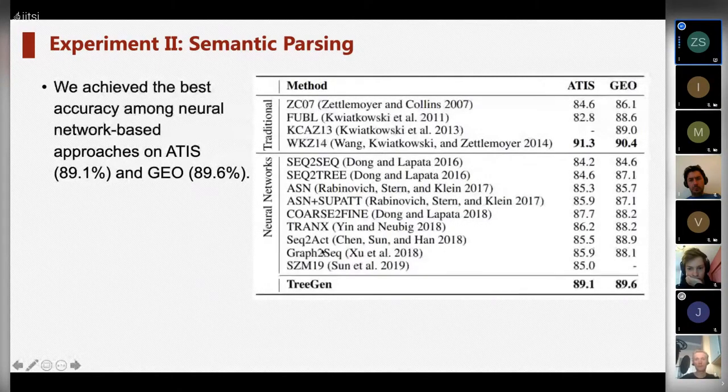The results are shown in the table. As shown, the accuracy of our approach is slightly worse than the traditional approaches, which are based on the CCG parser and use a lot of templates. However, we achieved the best results among neural network-based approaches on both datasets.